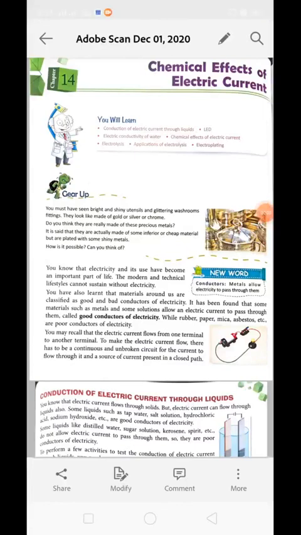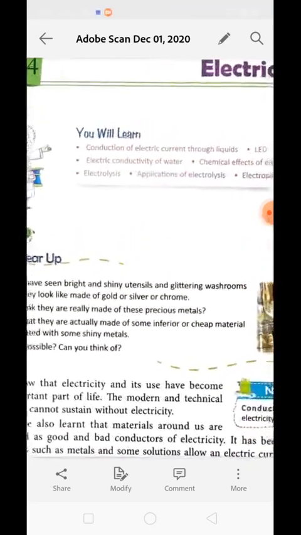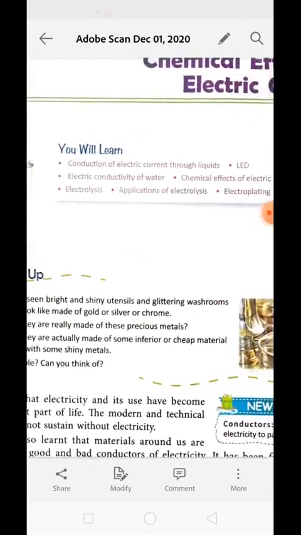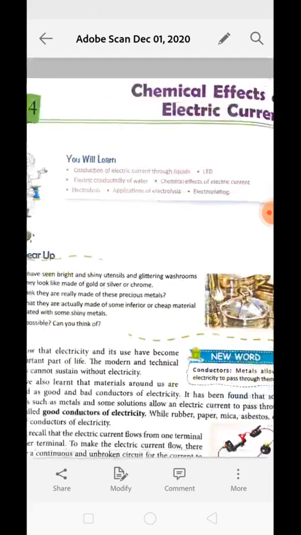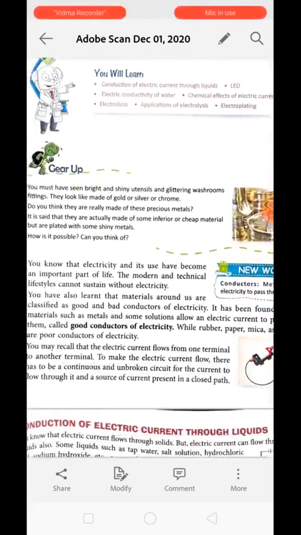Today we are discussing our 14th chapter, that is called Chemical Effect of Electric Current. In this chapter, you will learn about conduction of electric current through liquid, what is LED, electric conductivity of water, chemical effect of electric current, electrolysis, application of electrolysis and electroplating. These all things will be clear at the end of the topic.